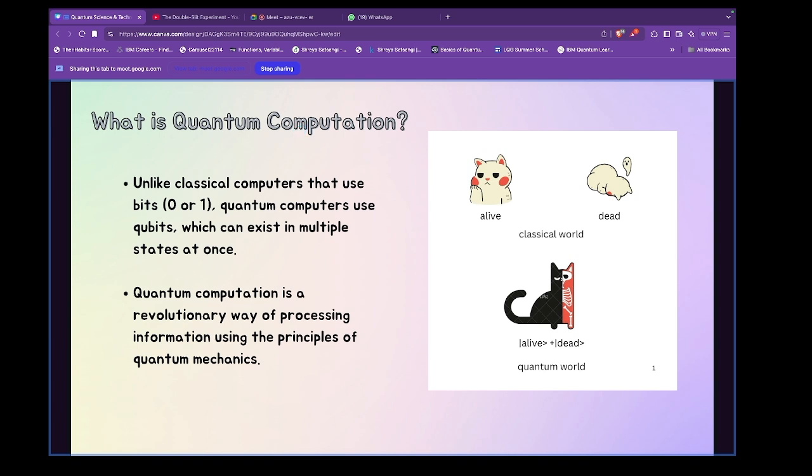Okay, this is very simple, not very simple, but this is basic. Quantum computation fundamentally depends on the property of quantum superposition. We do use quantum entanglement as well, but superposition is where it gets its power. Quantum computation is revolutionary, of course, because it can use the properties of quantum mechanics and do multiple amazing things that classical computers cannot. Okay,